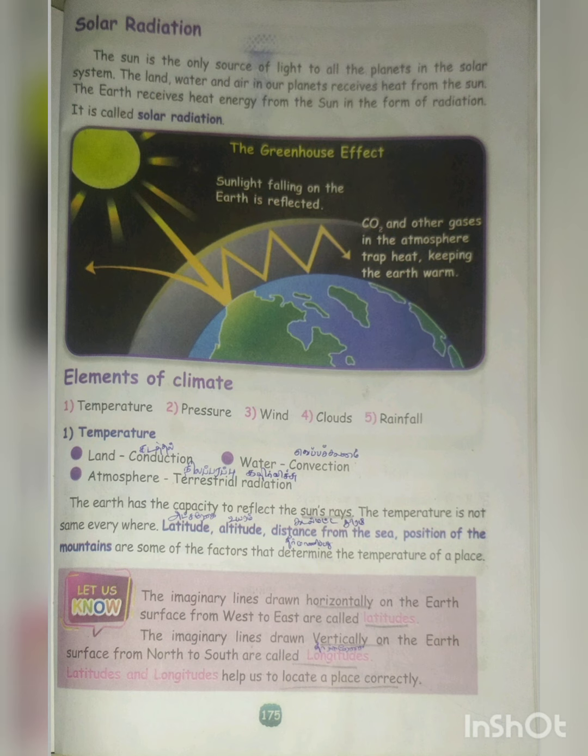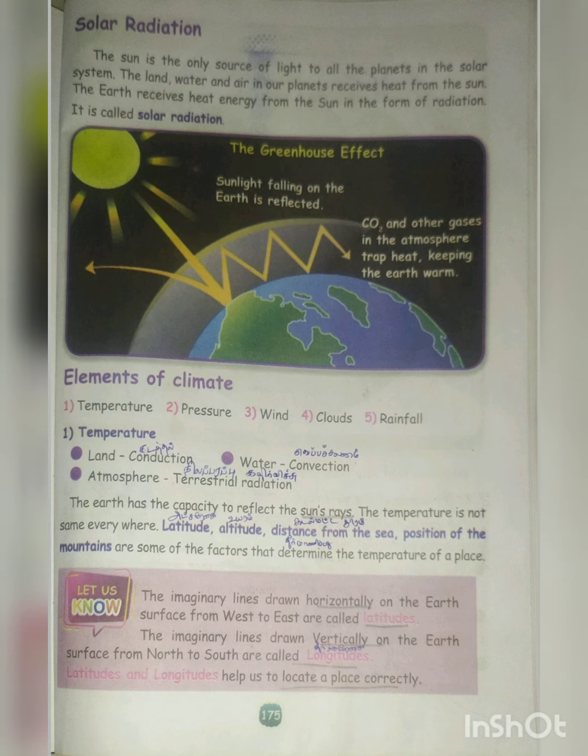Solar radiations. The sun's rays are the only source of light to all the planets in the solar system. The land, water, and air of our planet receive heat from the sun. The earth receives heat energy from the sun. Some of these radiations are called solar radiations.